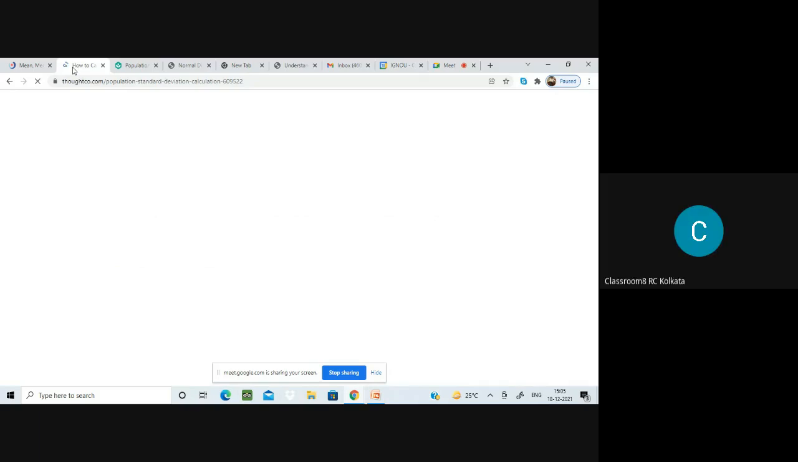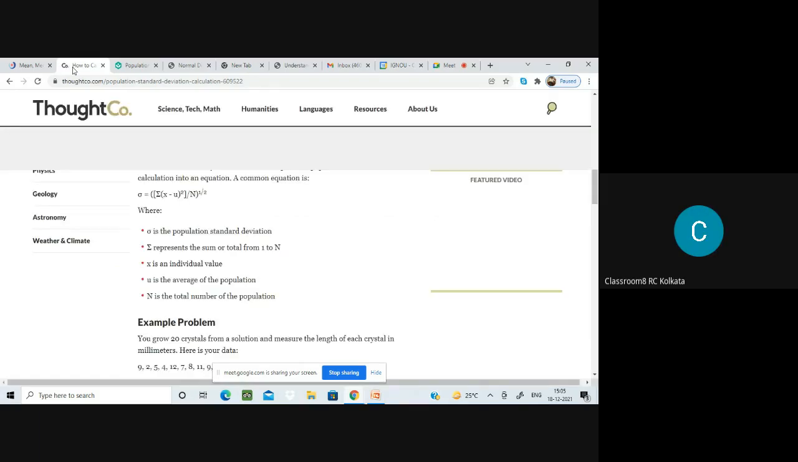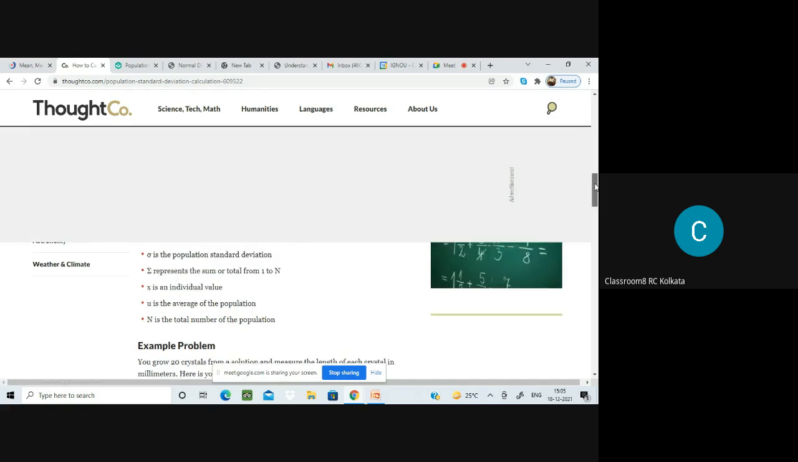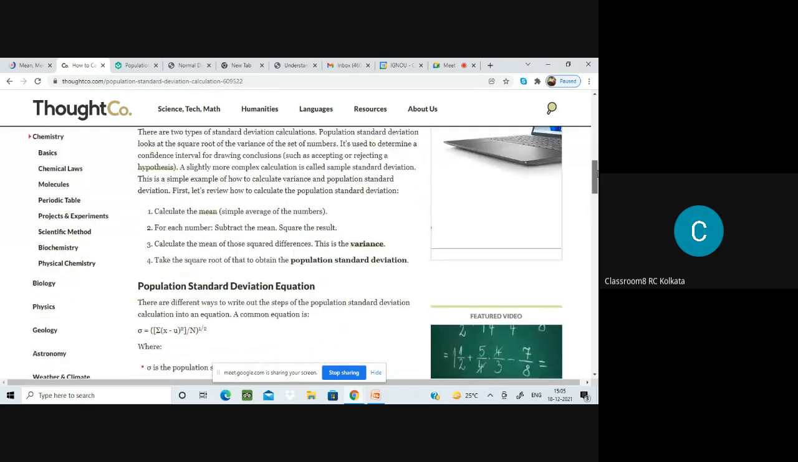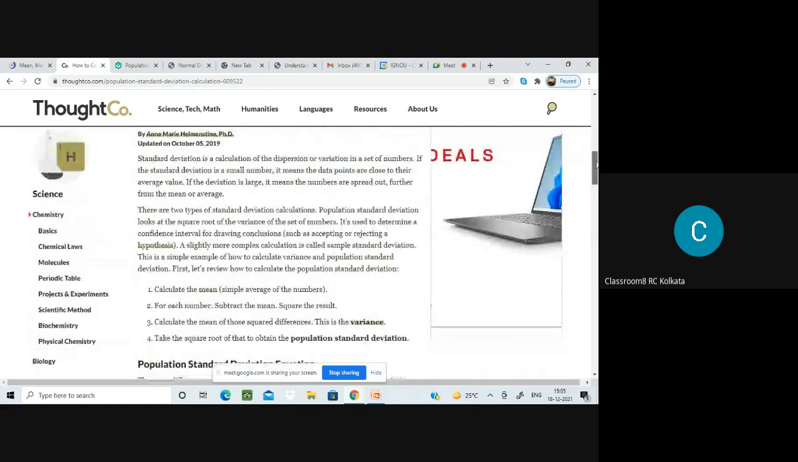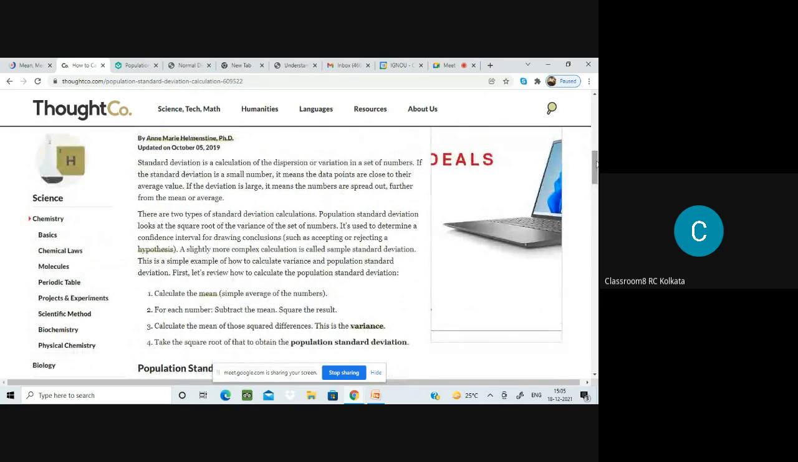Now we come to standard deviation. Before we go over to probability, we need to know what variance is and what standard deviation is. First of all, forget about everything.